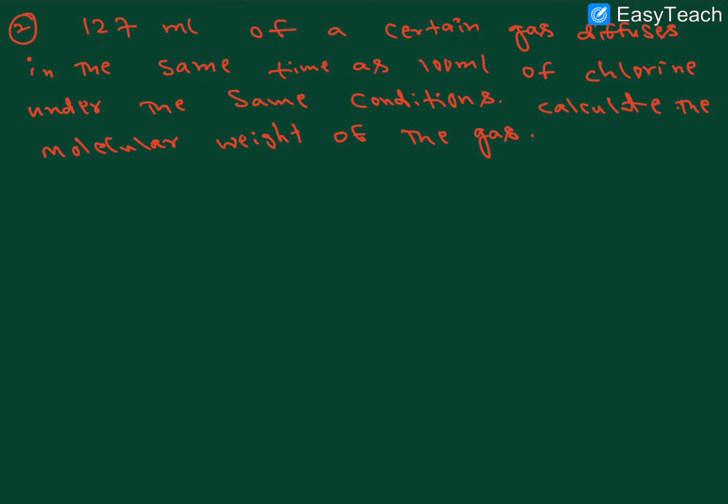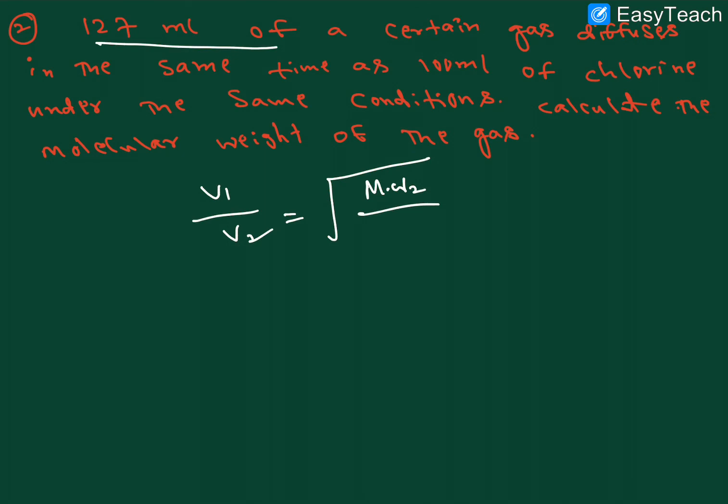Next question. 120 ml of a certain gas diffuses in the same time as 100 ml of chlorine under the same conditions. Calculate the molecular weight of the gas. We have to find out the molecular weight of this gas. One relation is V1 by V2 is equal to the square root of molecular weight 2 by molecular weight 1. We already derived this formula.